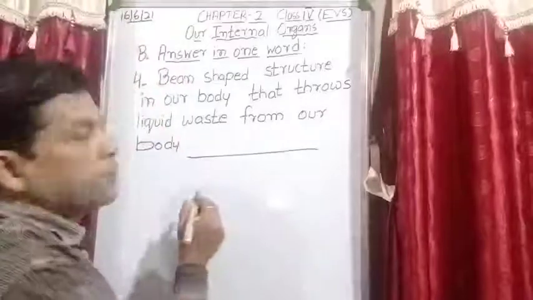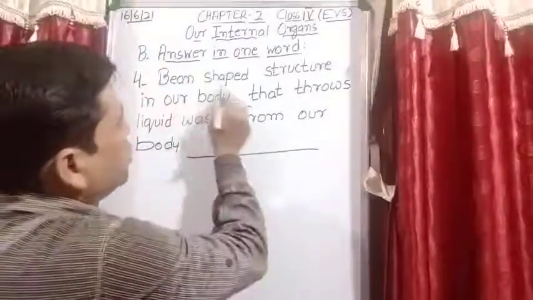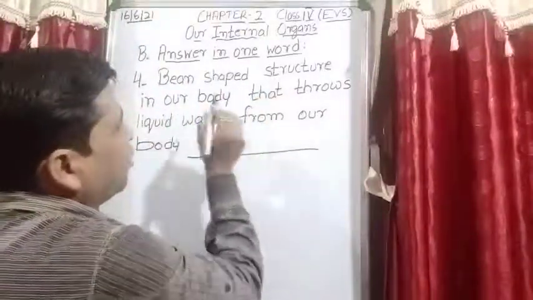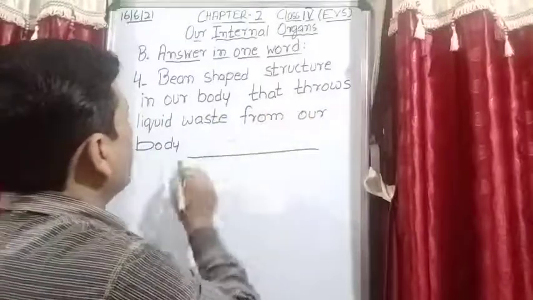So next question is, bean shaped structure in our body that throws liquid waste from our body.